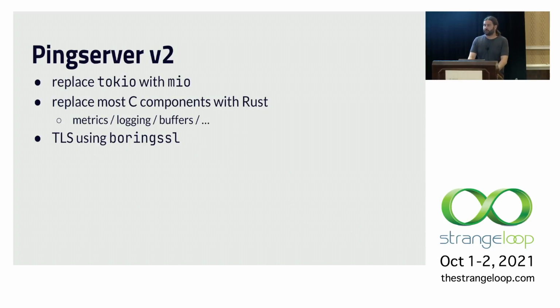So to get to a prototype quickly, I decided to use some foundational libraries that I had been using in my other projects. And this meant that I could focus on getting something built out quickly with a pure Rust build. And if I ran into any problems with these libraries, I was like, well, I can always switch back to the C implementations later, but it's going to be a lot easier to work with something that's a pure Rust build to get started. At this point, I also added TLS support using BoringSSL, so I could be sure that the design accommodated the TLS sessions.